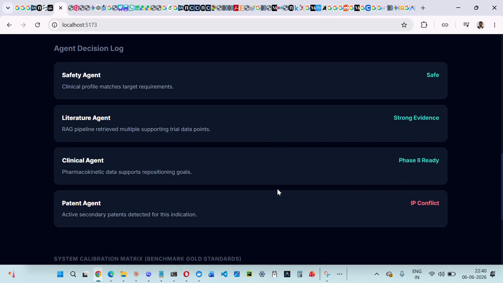Now these are the outputs given by different agents. As you can see, we only have a problem with the patent agent.